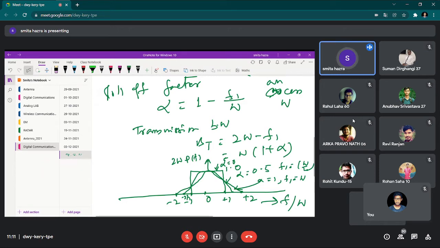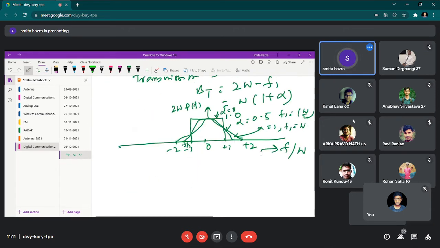This is how we define the spectrum to avoid the ISI effect with the help of the raised cosine spectrum. This profile is known as the raised cosine profile. Simultaneously, when we check the effect on the impulse response, then for the impulse response, p(t) is equal to sinc(t).